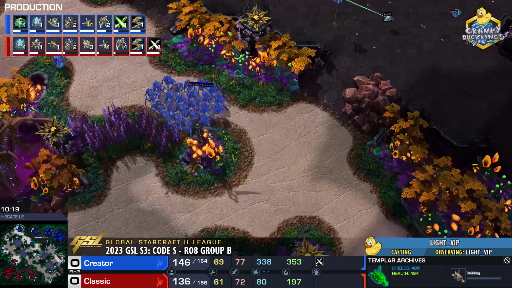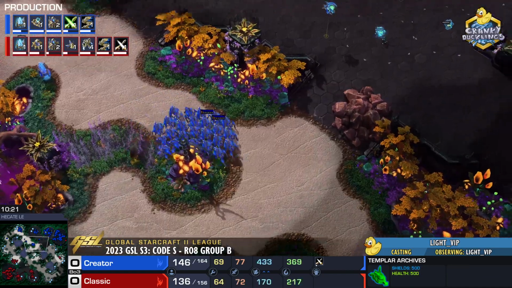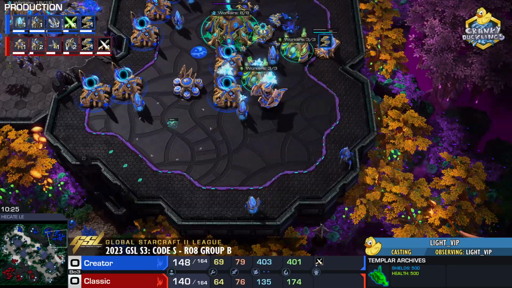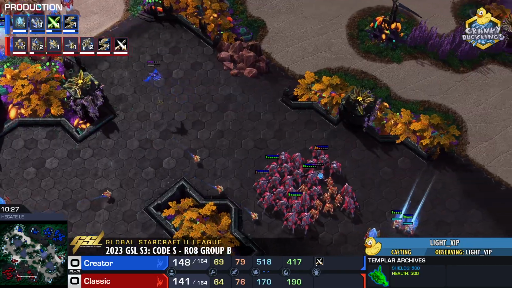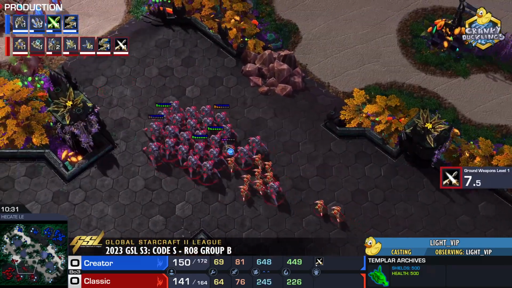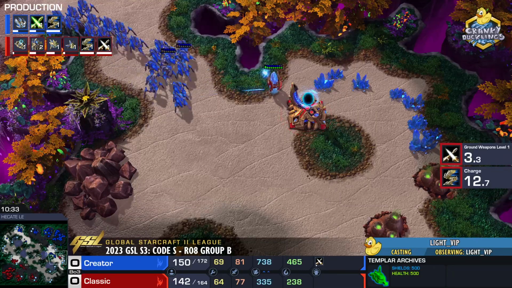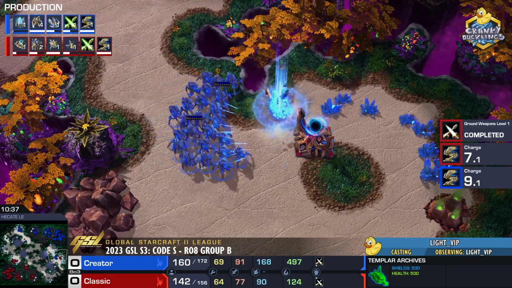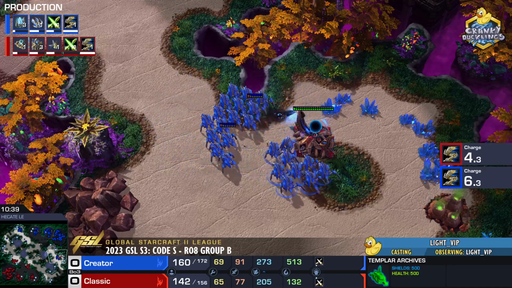You know, as Creator is working towards Charge, but he doesn't have a Templar Archives. Creator doesn't have access to Archons. Classic will. And Archons, they melt Zealots. So there's going to be a bit of a power spike here for Classic once he gets his Archons going. Meanwhile, Creator does catch a pylon, or does find the proxy. He's going to shut it down.